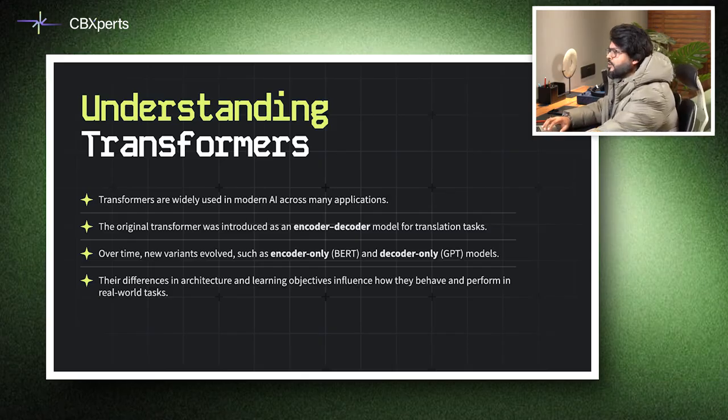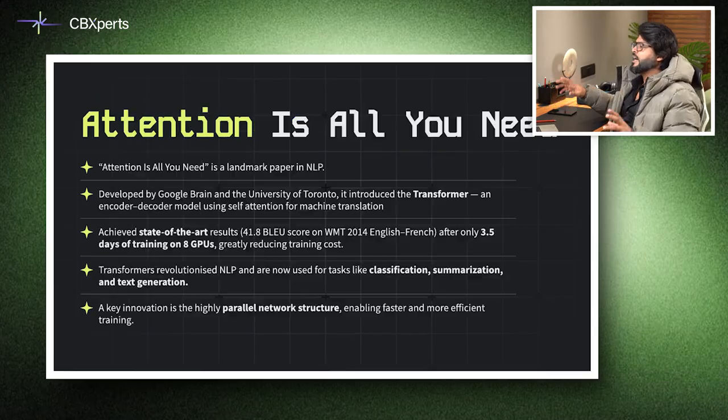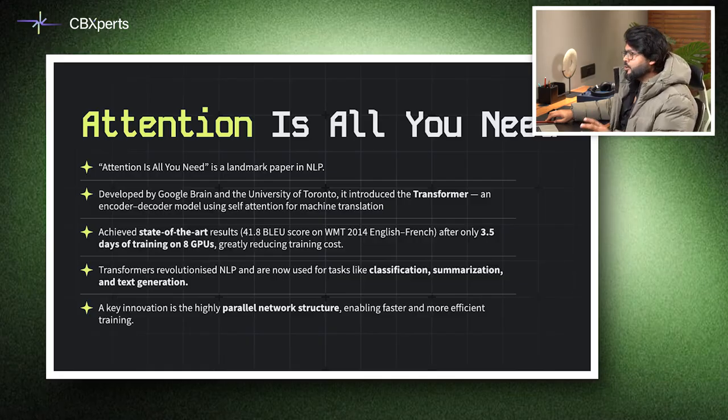And this brings us to a very interesting concept, which is also a research paper, Attention is All You Need. The revolution began with the 2017 paper, Attention is All You Need, written by researchers at Google. It introduced the transformer architecture with self-attention. The original model achieved a record translation score, 41.8 BLEU, on English to French translation. After only 3.5 days of training, a big jump in efficiency happened compared to the earlier recurrent neural network models. By processing all words simultaneously and using attention, transformers removed bottlenecks and enabled parallelization. The innovation paved the way for modern models like ChatGPT and BERT.